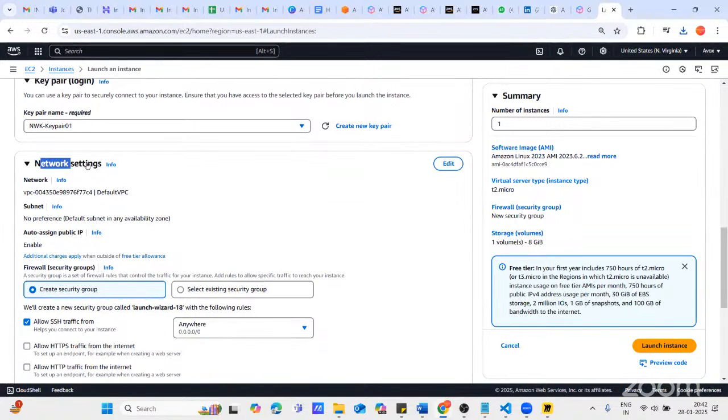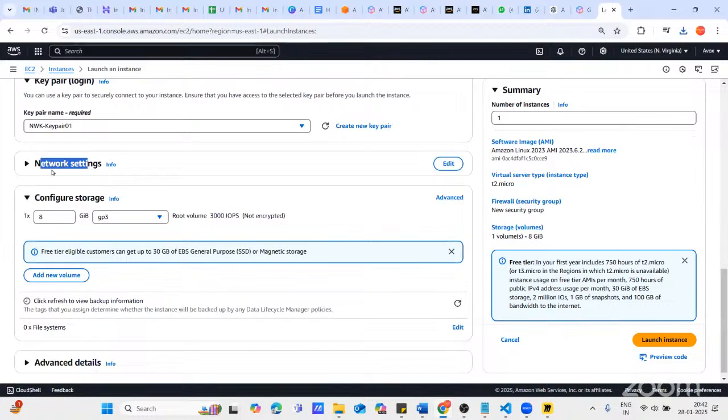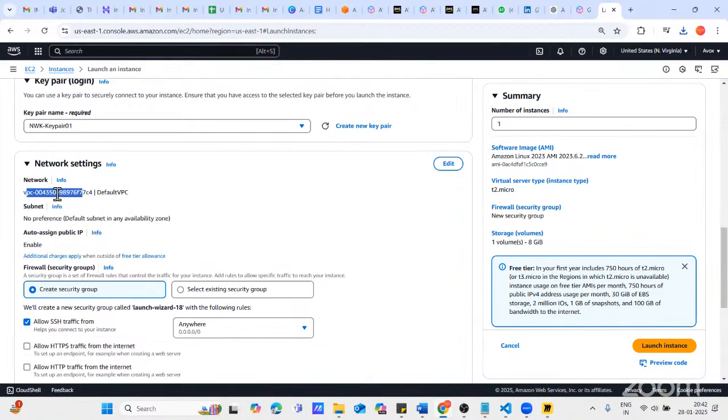Now here in the network settings, can you see here? This is your network, right? Right now you are using a default network because you don't have any network. So you will use the default network, which is provided by AWS in order to launch your machine. And this is an edit button.